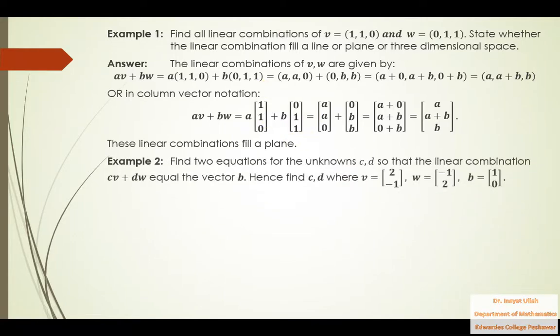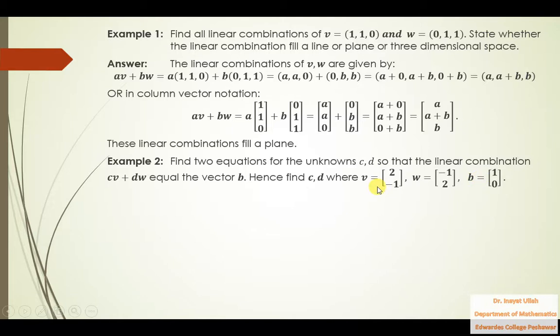Example number 2: find two equations for the unknowns c and d, so that the linear combination cv plus dw equals the vector b. What does it mean? cv plus dw equals b. Hence find c and d, where v, w and b are given.